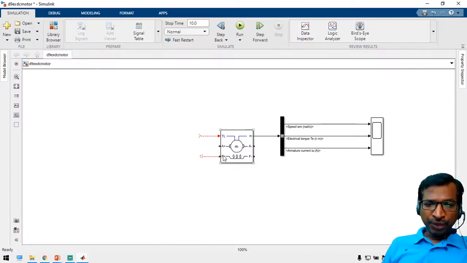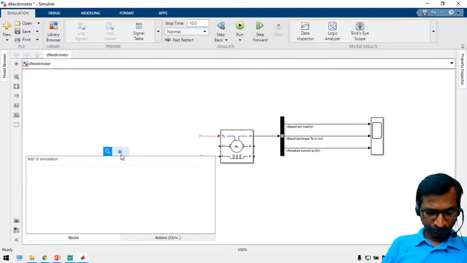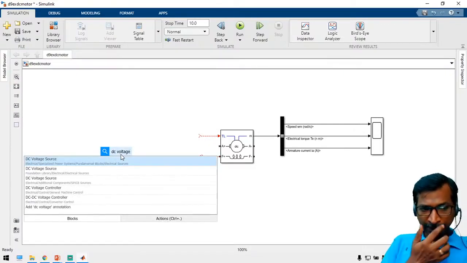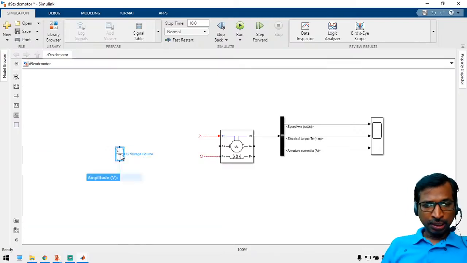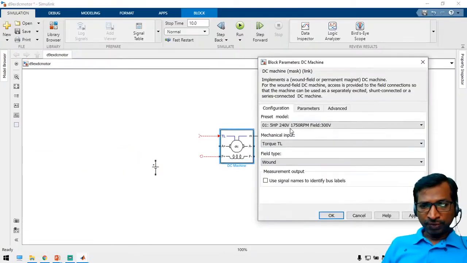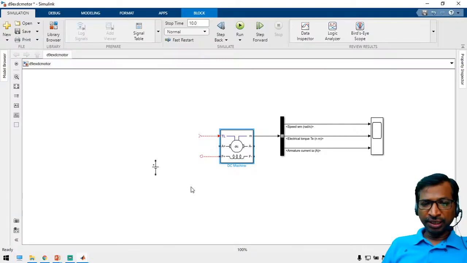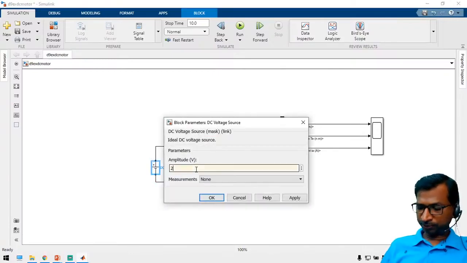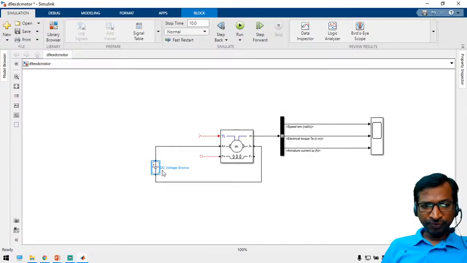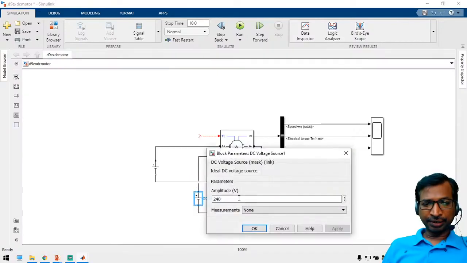So like that you have to connect it. And now we have to apply a DC voltage. Take a DC voltage source, and for the armature 240, and then for the field 300. So just connect 240 voltage. So this is the 240 voltage, and similarly for the field, 300. Yes, so this is 300.